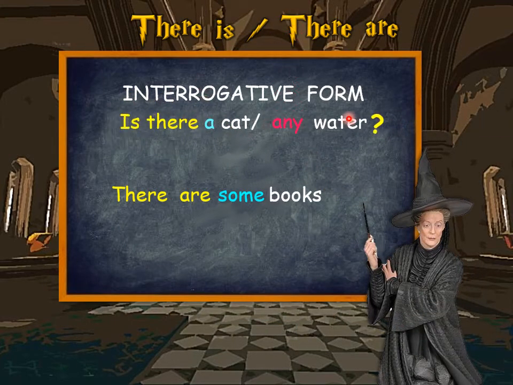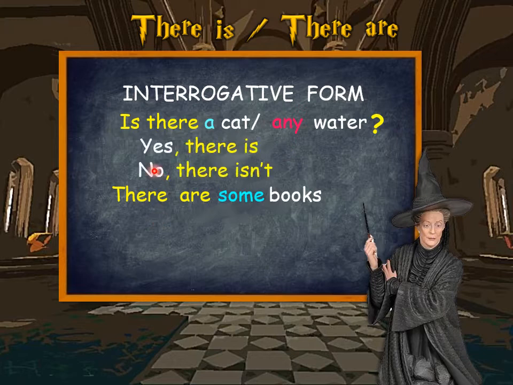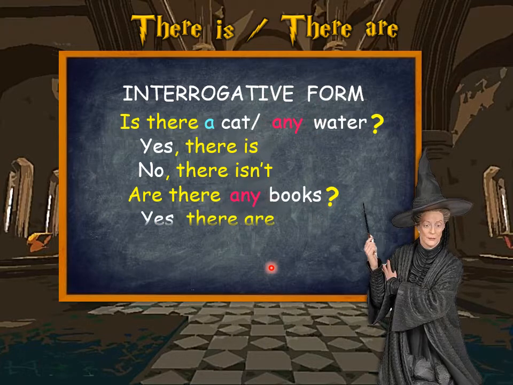Okay, for interrogative form, we change. Is there a cat or any water? And then the answer will be yes, there is. No, there isn't. Maksudnya jawapan yang betul, kalau ada, yes, there is. Kalau tiada, no, there isn't. There are some books. Kita tukar kepada are there any books? Okay, perkataan yang tadi, some, kita tukar kepada any. And then the answer will be yes, there are, ataupun no, there aren't.